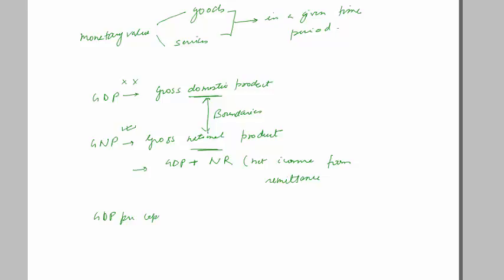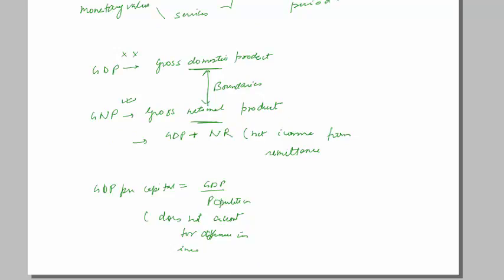Then there is also the concept of GDP per capita, which means GDP divided by the population of the country, that is, the earning per person. Now it is not a very good parameter because it does not account for the difference in income distribution.